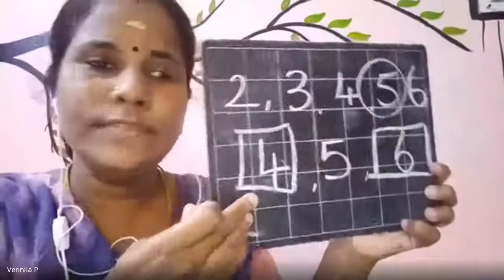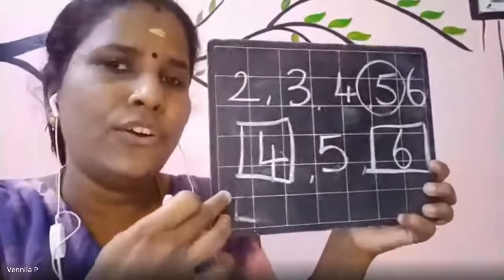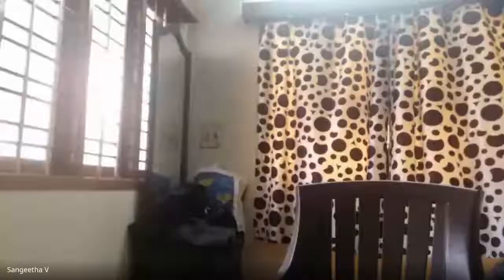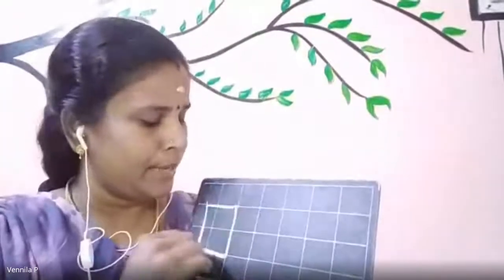Okay? Okay, children. Understood? Understood, yes or no? Yes. Okay. One more sum. I want you to do the sum now. I want you to write from 6 to 10. Again from 6 to 10. And the sum is this. I am not going to write the number. I am just going to give you the sum. You have to do it and show it to me in your slate.